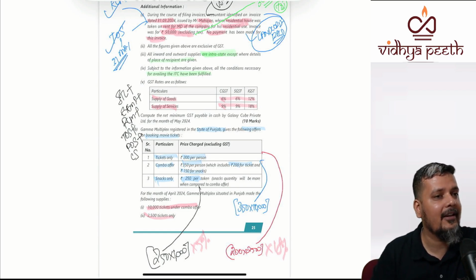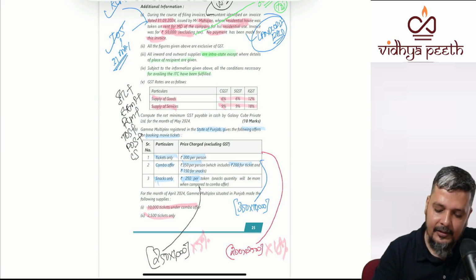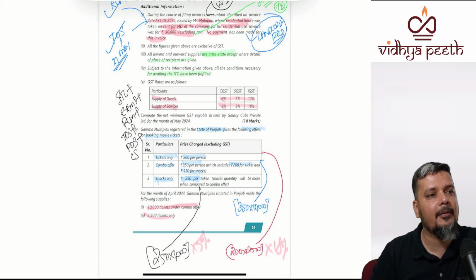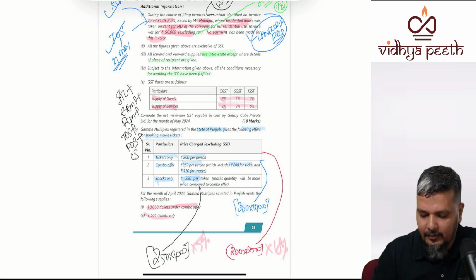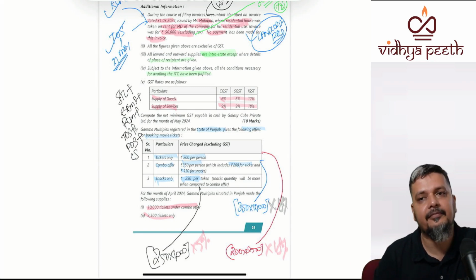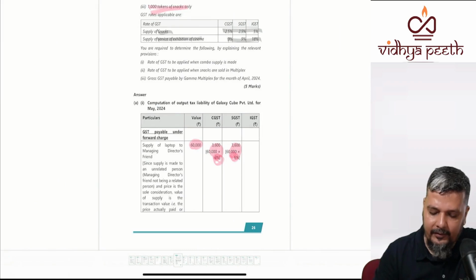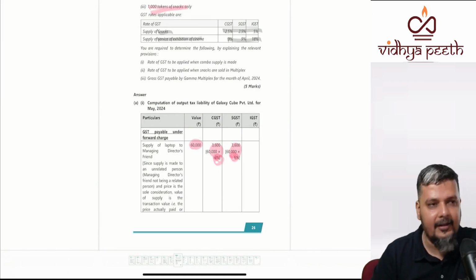What about tickets plus snacks? Is it a composite supply? Yes. What is the principal supply? Cinema or snacks? So multiplied by. Done. So once you are through this, they have asked what is the rate and they have asked for the gross GST payable.